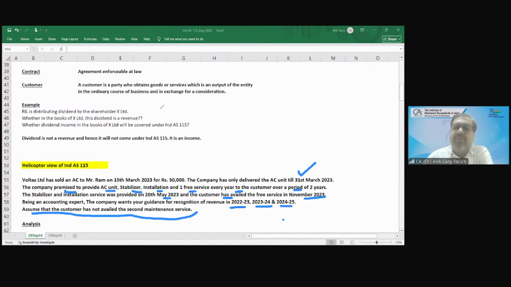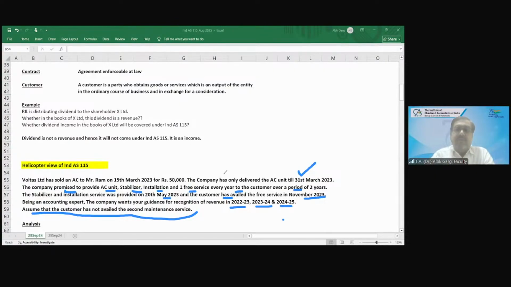This is the helicopter view. I am giving you a complete darshan of Ind AS 115 from above. I am getting you into the holy darshan of Ind AS 115 with the help of this example. That is why I am categorically asking, is there anyone who is not able to understand this layman language question? Everybody has confirmed that yes, they have understood. I can see a lot of interaction on the chat box.